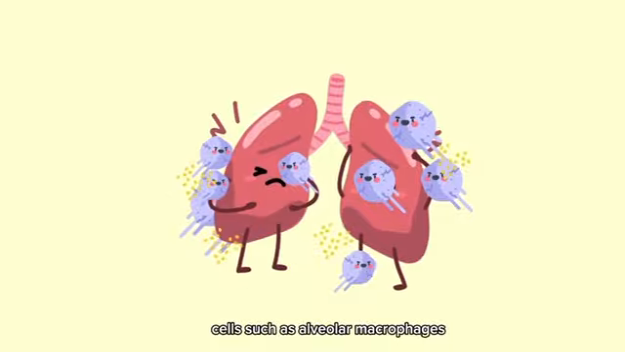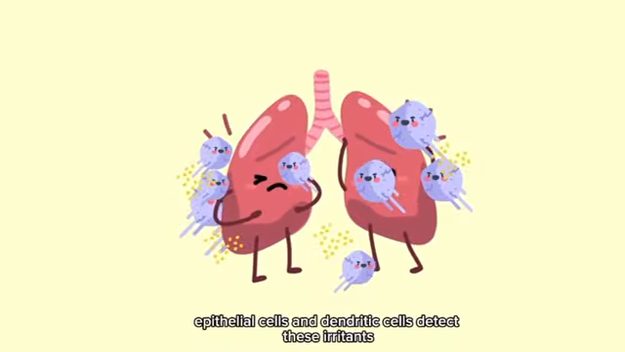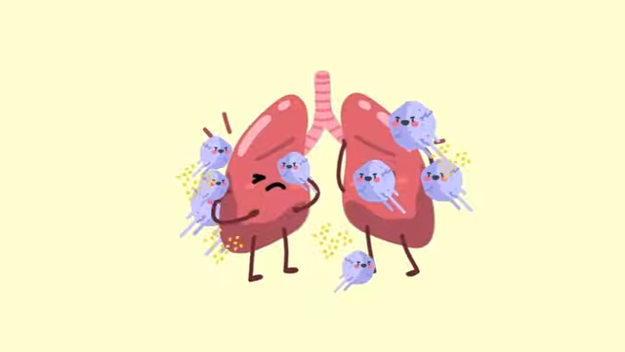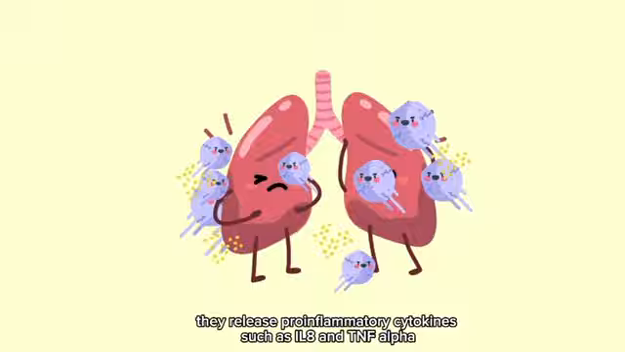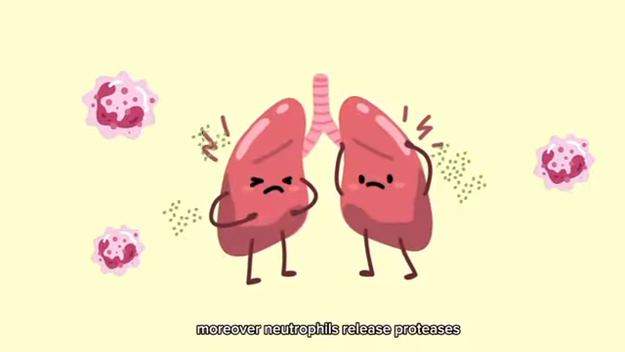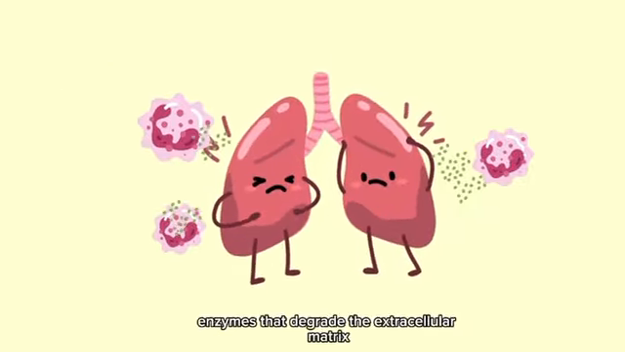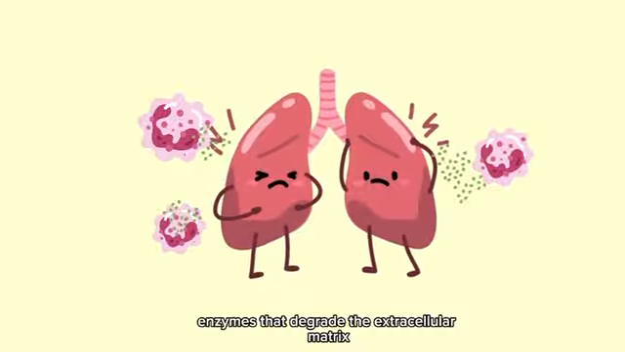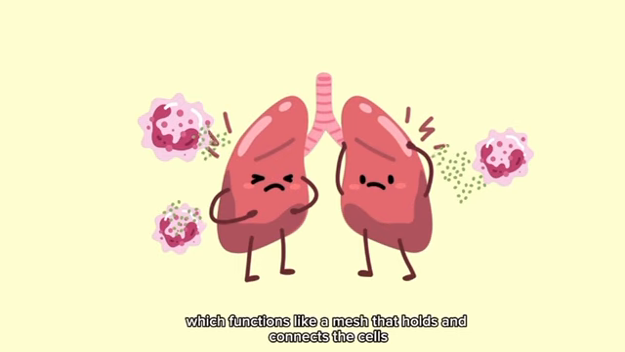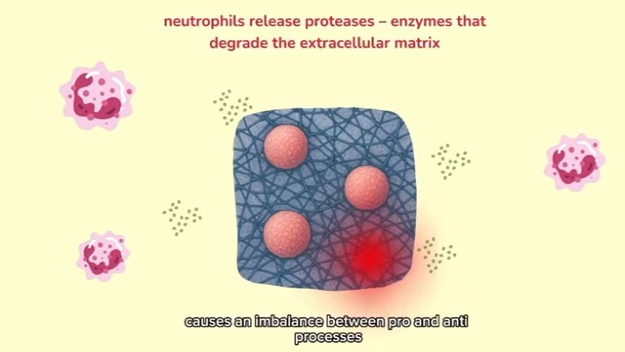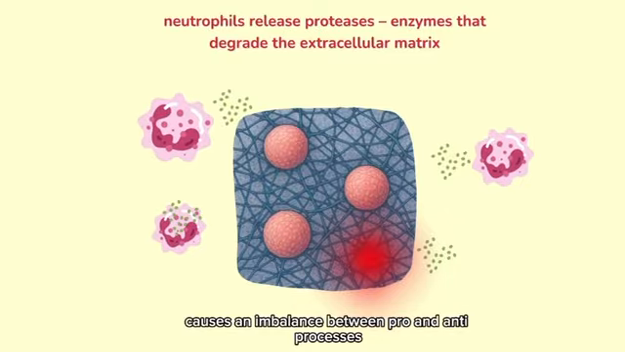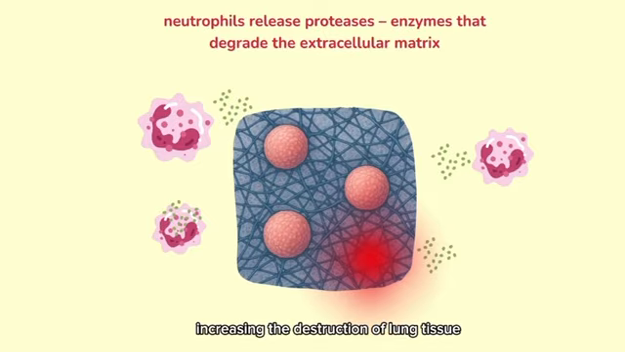Cells such as alveolar macrophages, epithelial cells, and dendritic cells detect these irritants. As a defense mechanism, they release pro-inflammatory cytokines, such as IL-8 and TNF-alpha. Moreover, neutrophils release proteases, enzymes that degrade the extracellular matrix, which functions like a mesh that holds and connects the cells. However, this molecular defense mechanism causes an imbalance between proteases and anti-proteases, increasing the destruction of lung tissue.